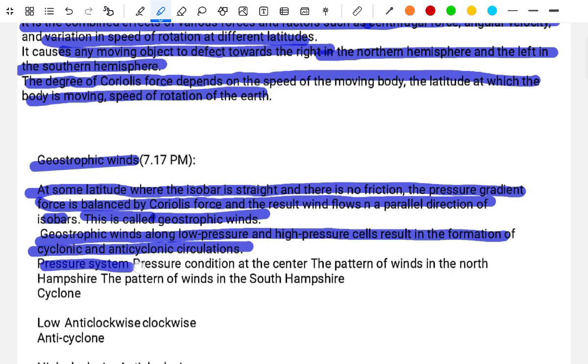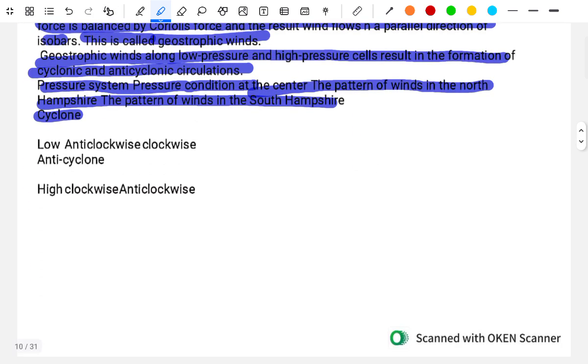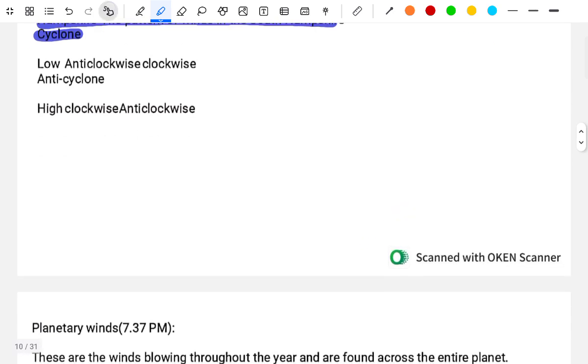The pressure system, the pressure condition at the center, the pattern of winds in the northern hemisphere and the pattern of winds in the southern hemisphere: cyclone, low pressure, anticlockwise; anticyclone, high pressure, clockwise.